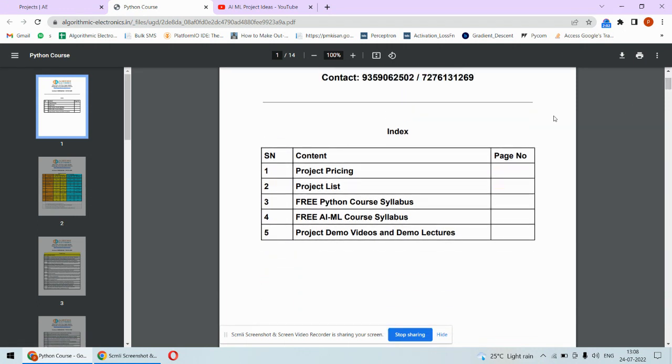We are going to cover these topics in this discussion. First of all, we'll discuss the project pricing. Second, we'll discuss the list of already prepared projects for you. Then we'll discuss the free Python course syllabus, which will come along with this internship program and your project. Also, we'll discuss the free AIML course syllabus, which we are going to provide along with this project internship. And finally, we'll discuss where you can watch the project demo videos and the demo lectures.